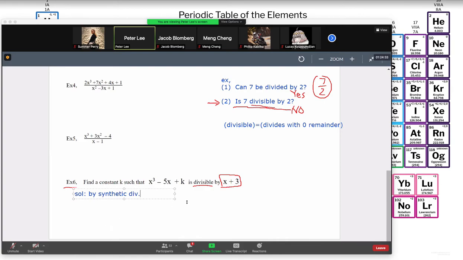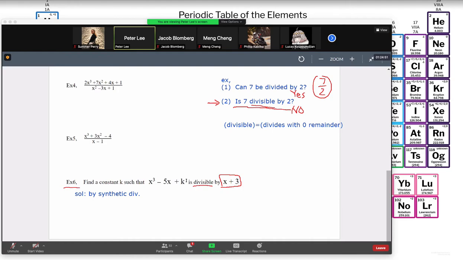Now, when you have this here, don't be scared because there's a k there. K is now a parameter. So when you have an expression like x cubed minus 5x plus k, treat this k like a number. Don't do anything different. Is that clear?